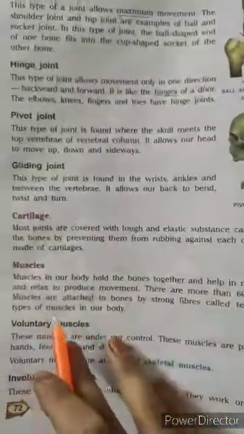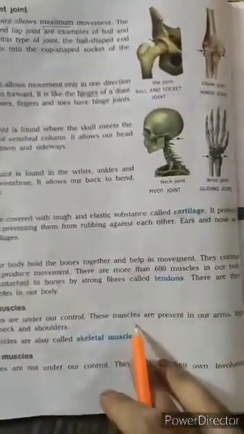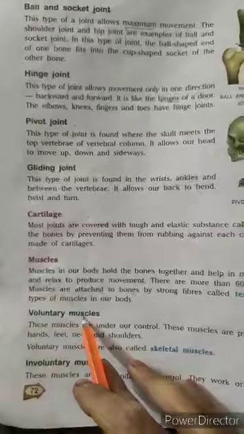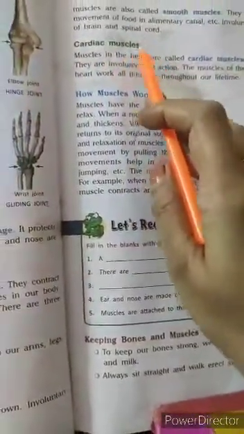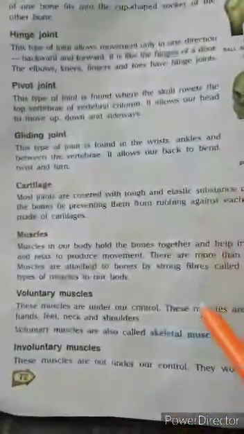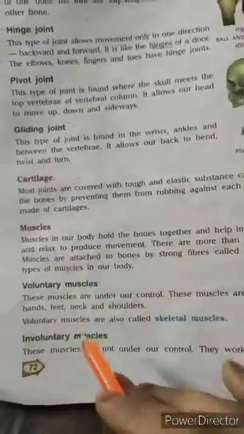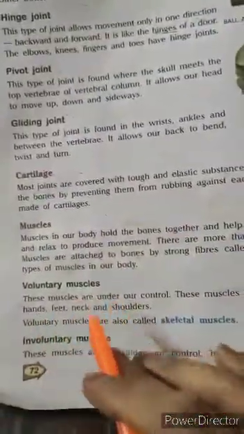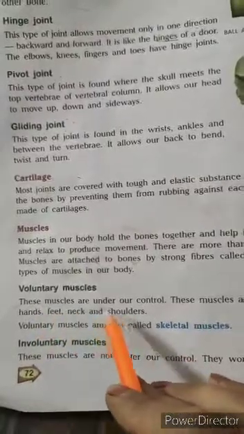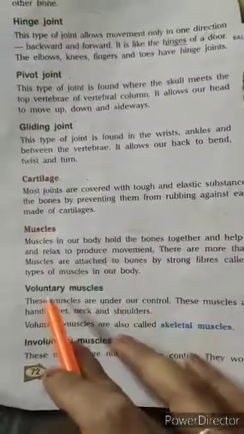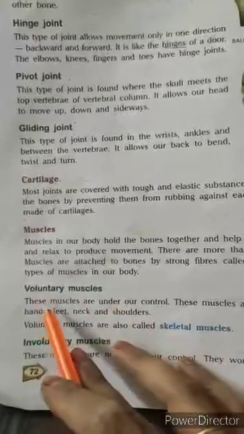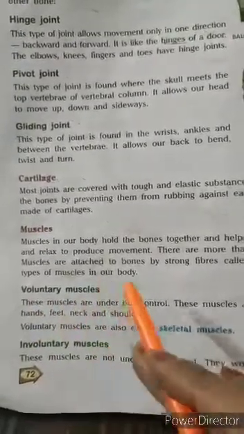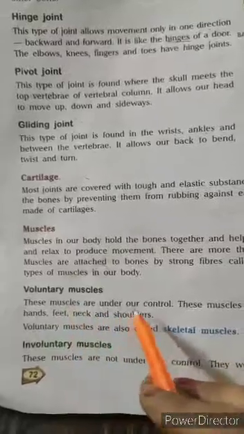There are three types of muscles found in our body. What are those? Voluntary muscles, involuntary muscles and cardiac muscles. Let's read about voluntary muscles. These muscles are under our control. Means voluntary muscles are those muscles which we can move according to our choice.